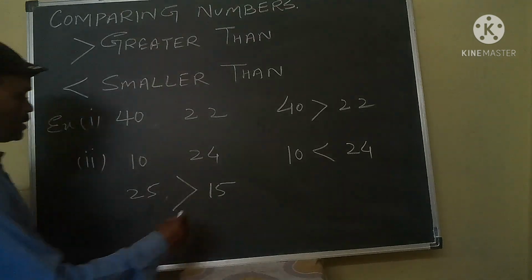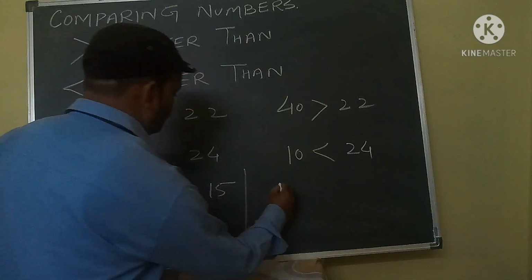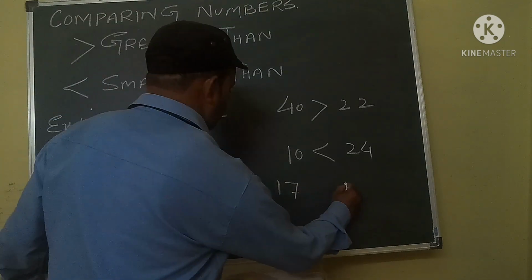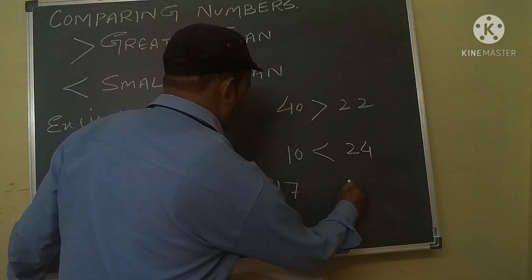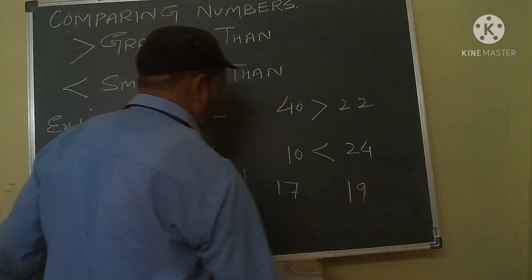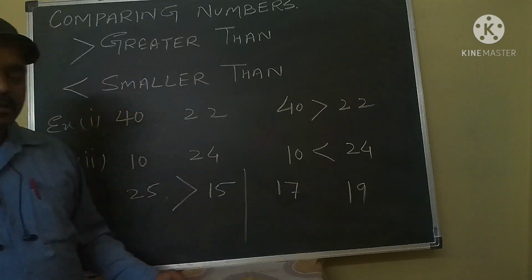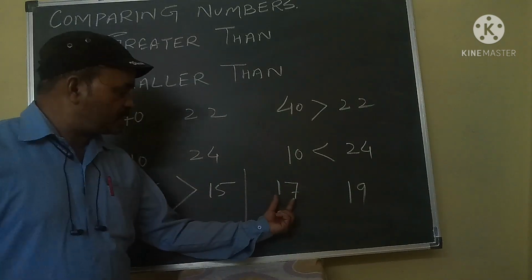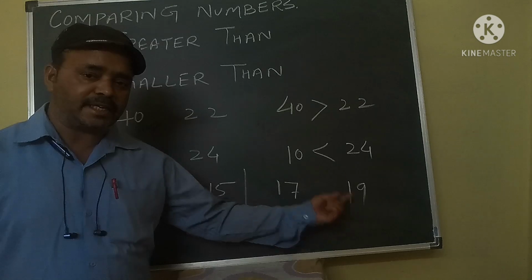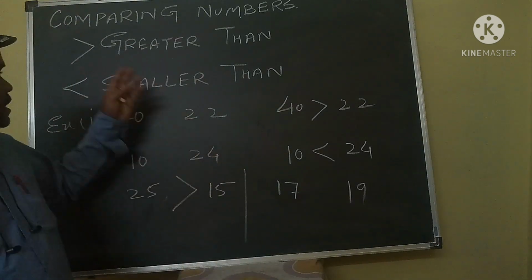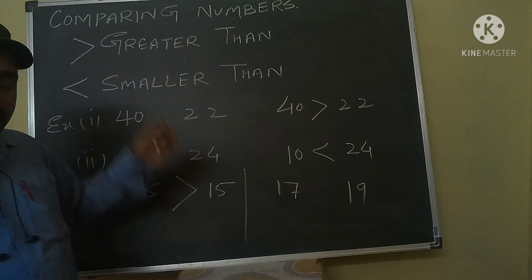Now in another example, suppose this is 17 and this is 19. You will compare the first number to the second number. If the first number is bigger, you will apply the greater than sign.